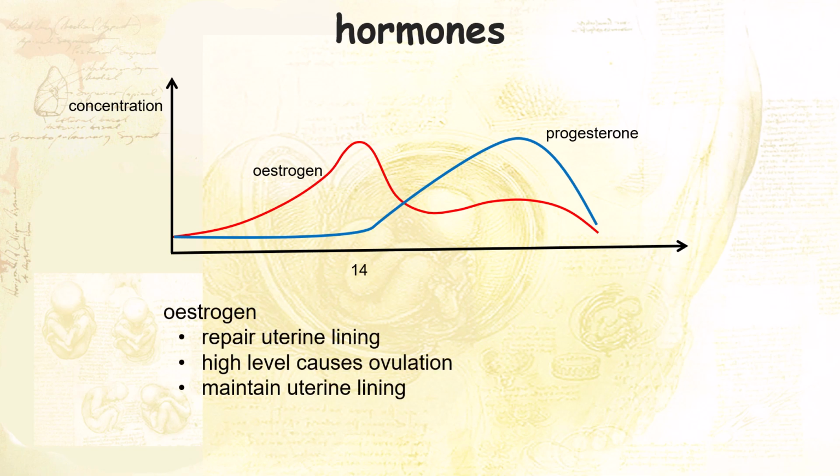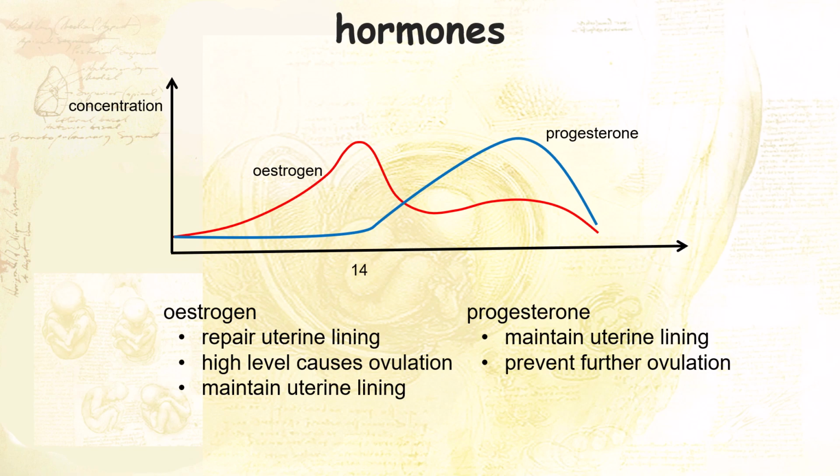Estrogen is needed to repair the lining, so it increases at the start, and a high level at day 14 will trigger ovulation. As the corpus luteum is formed, progesterone will be secreted, which accounts for the increase in the level of progesterone, which helps maintain the uterine lining and prevent further ovulation. If no fertilization occurs, levels of both hormones will decrease and the cycle will repeat itself.